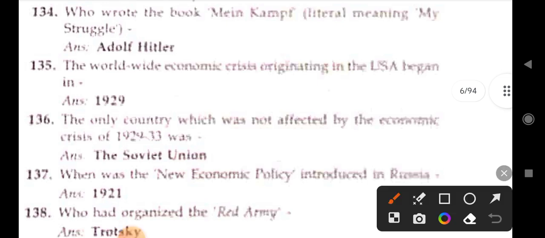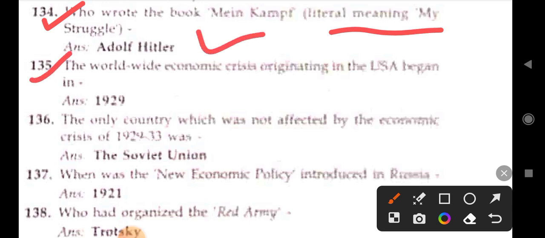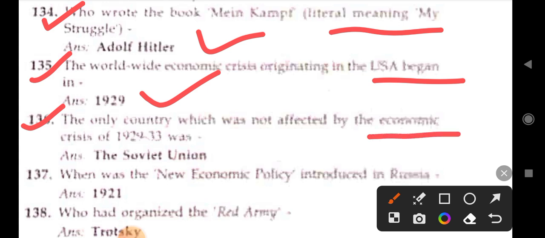Next. Who wrote the book Mein Kampf, literally meaning My Struggle? Adolf Hitler. The worldwide economic crisis originating in the USA began in 1929. The only country not affected by the economic crisis of 1929-33 was the Soviet Union.